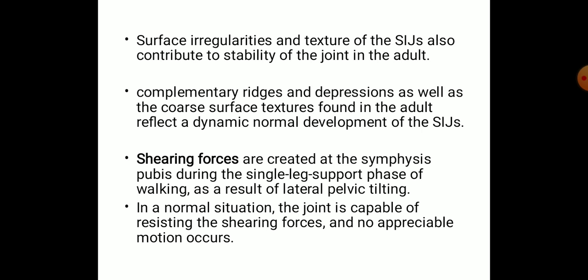In normal situation, the joint is capable of resisting these shearing forces and no appreciable motions are occurring. So we have this fibrocartilage in between this pubic symphysis, and we got a good muscular and ligamentous reinforcement in this pubic symphysis region. So because of this and because of these surrounding supporting structures, there is only a limited amount of movement actually happening in this pubic symphysis.